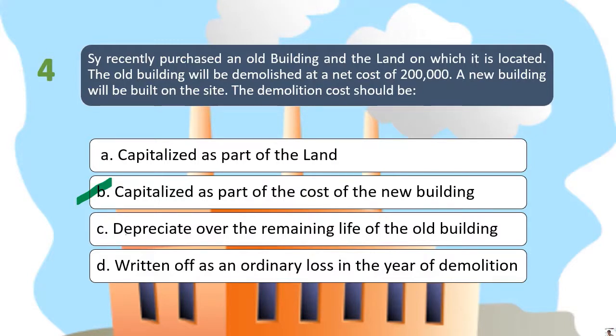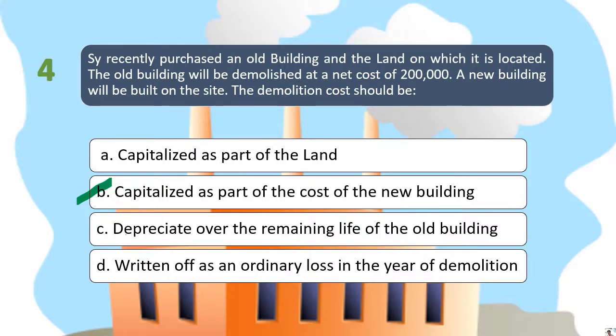So, let's invalidate the other answer, diba? So, letter A, ang statement dyan, capitalized as part of the land. Again, based on the statement, the intention why the old building was demolished is to construct a new building. So, therefore, it must be appropriate na i-record natin yung demolition as part of the building kasi ayun po yung ating intention. So therefore, hindi natin siya i-capitalize as part of the land.